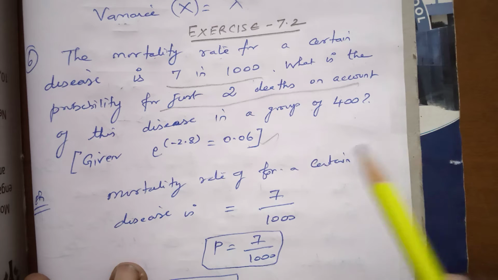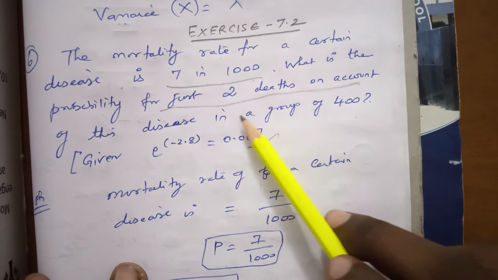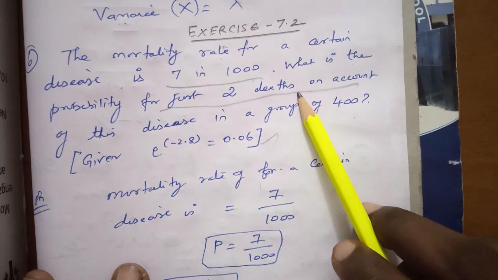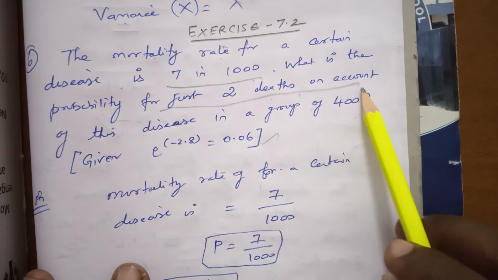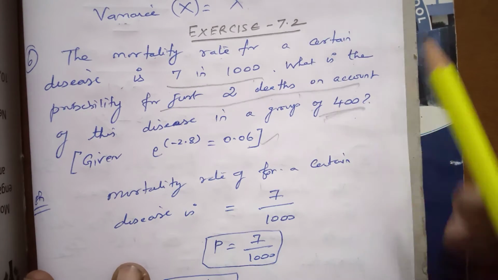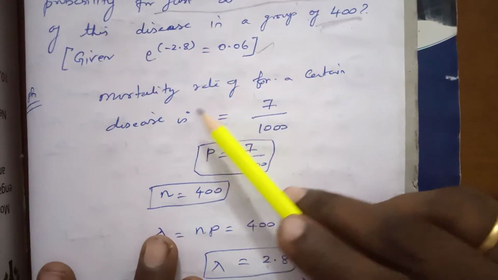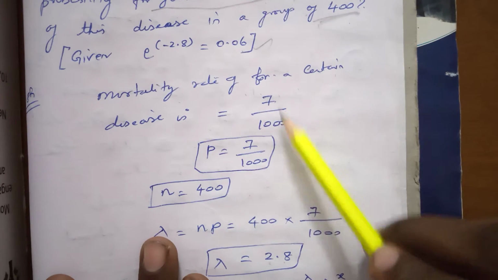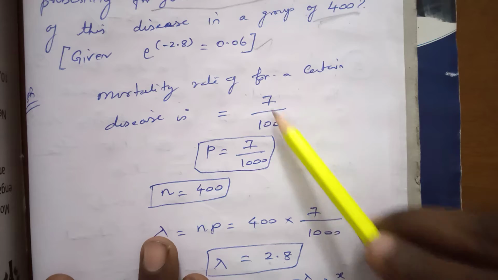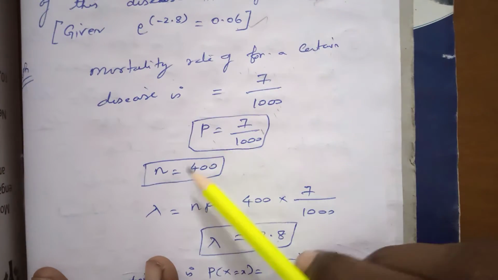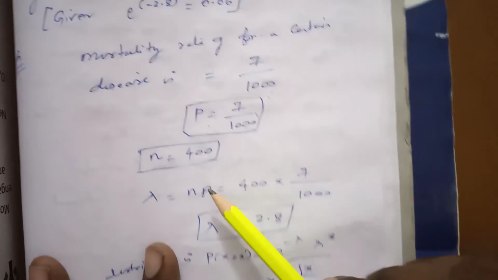Our aim is to compute the probability of just 2 deaths. The total number in the group is 400.